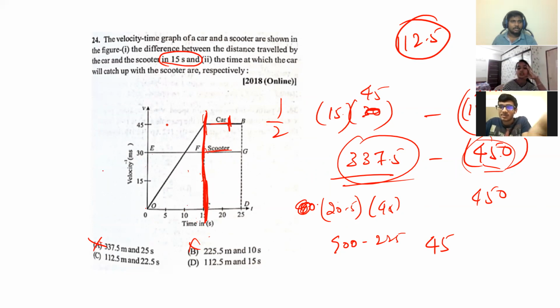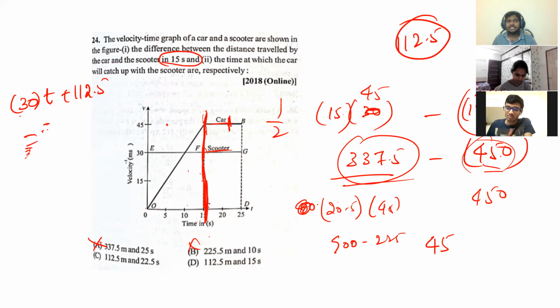So I can write the scooter velocity 30 into some time t, calculating from 15. The car distance should be the scooter distance plus 112.5. The car is 45 into time t.